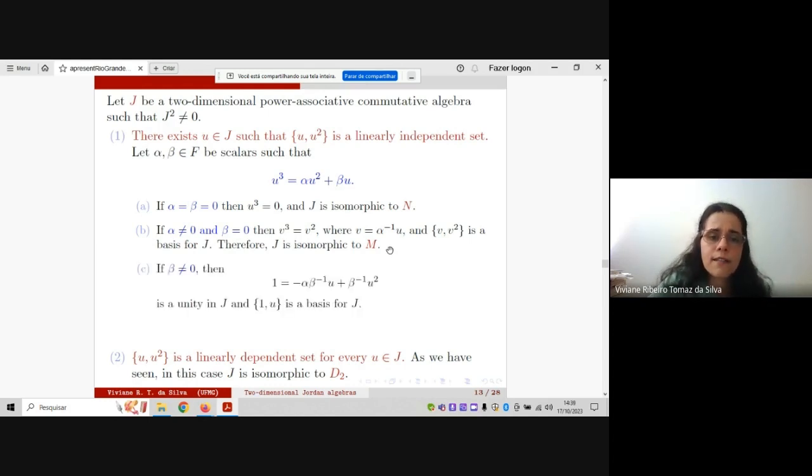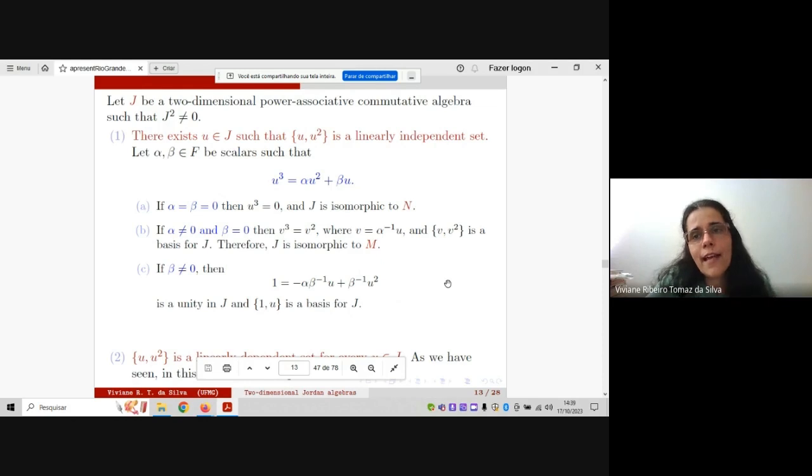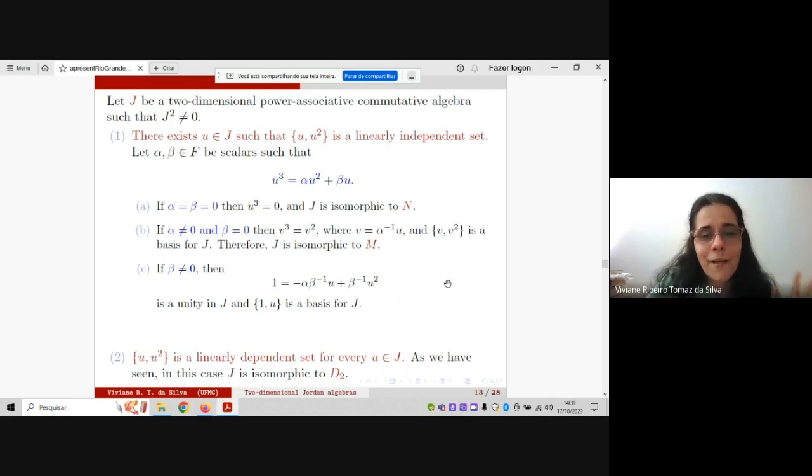And finally, the last case, when beta is not 0, we can produce a unity. It is enough to take the inverse of beta, and then we obtain a unity, and then 1 with U is a basis. But this case is the most complicated in some sense, if we compare these cases, because in these cases you'd like to have an isomorphism with M lambda. And okay, where is lambda?